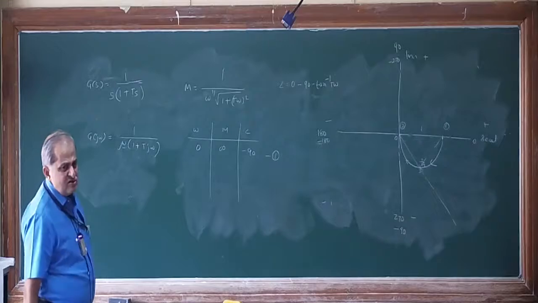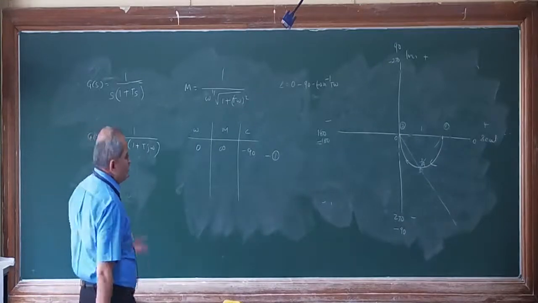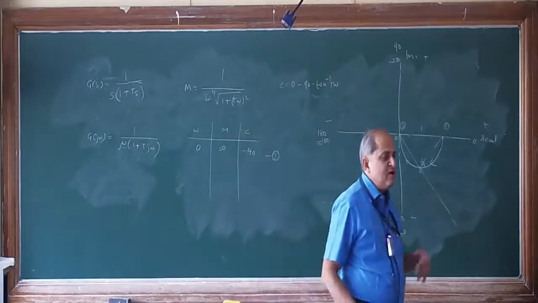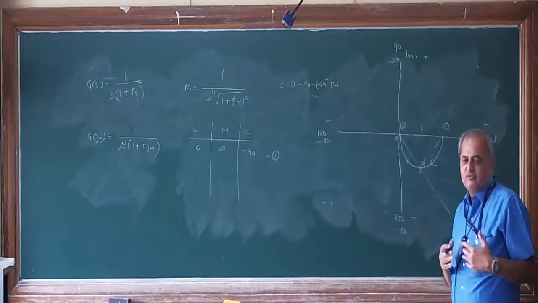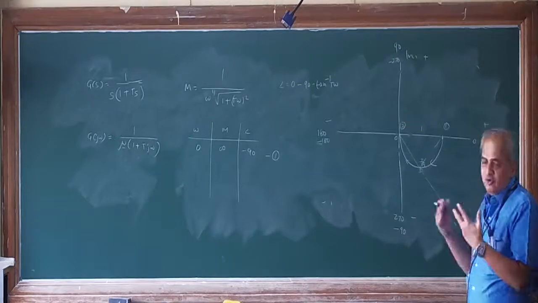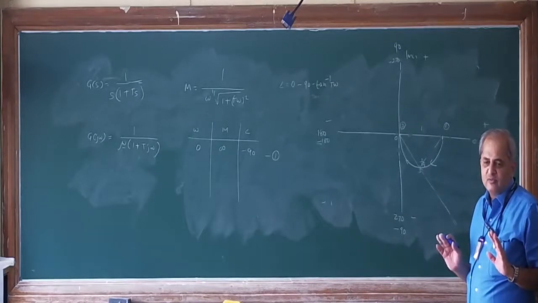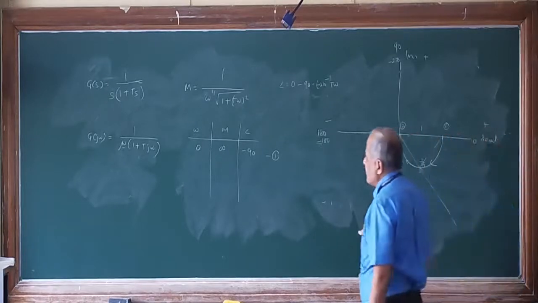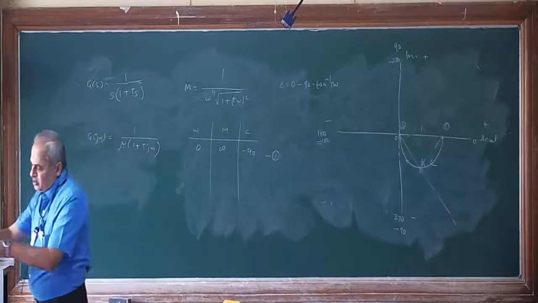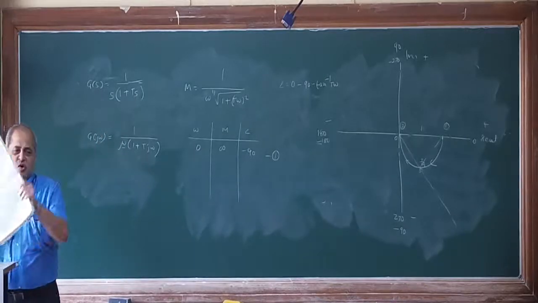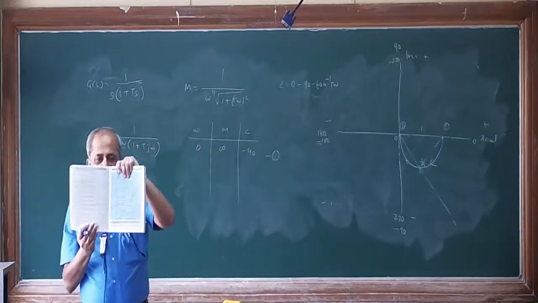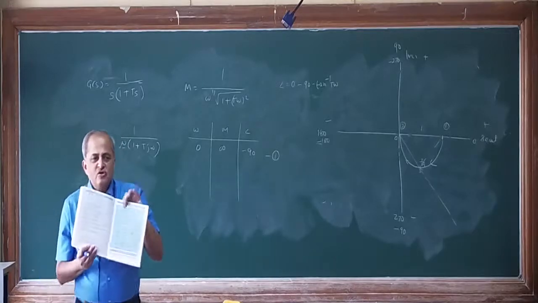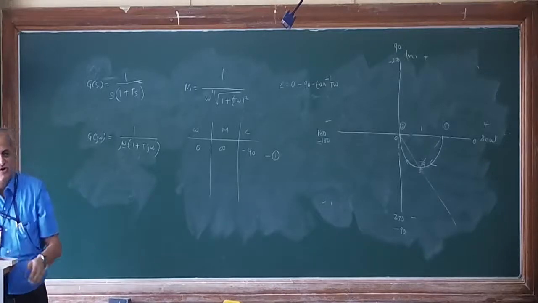Then the end value. As usual, first we will go with two values only in most of the cases, because these are going to be standard polar plots. Once you know how the nature of the plot will be, by looking at the problem only you should be in a position to draw that plot without actually doing all these calculations, because it is quite simple, and these are called standard polar plots. You can open any book and such standard polar plots are shown. If you go for any book, this is Nagrath Gopal, but any control engineering book, you will get a set of standard polar plots with different notations, of course.